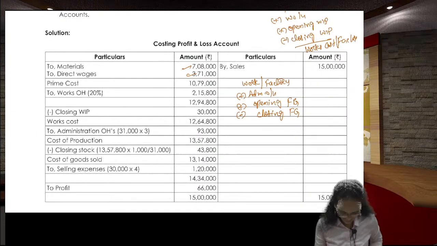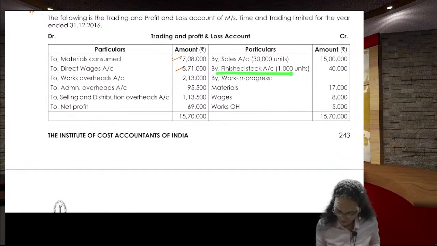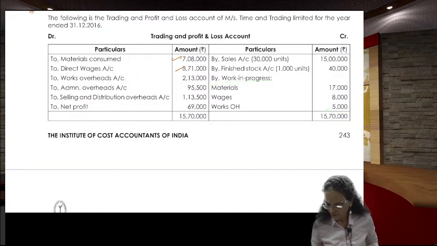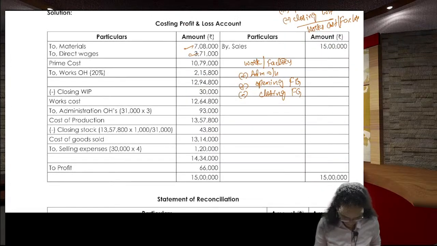Here we don't have opening work in progress, but we have closing work in progress. The value is 17,000 plus 8,000 plus 5,000, that is 30,000. So you reduce it, closing work in progress, 30,000 rupees.